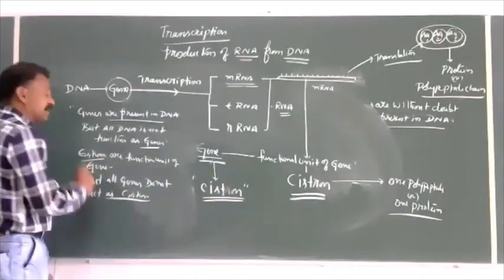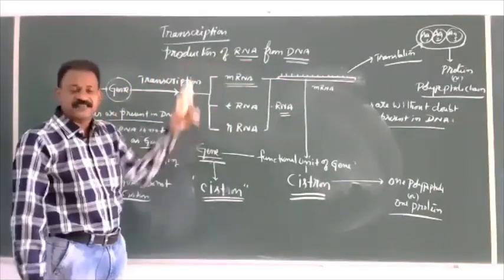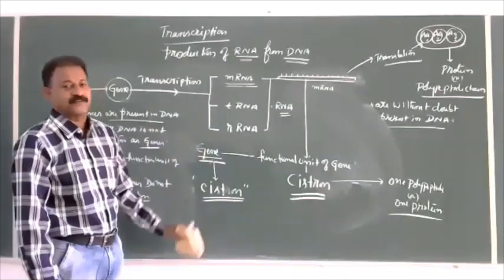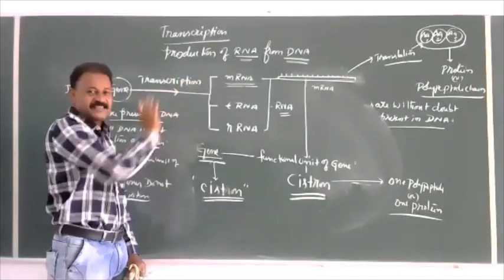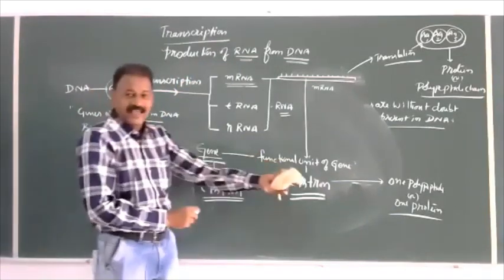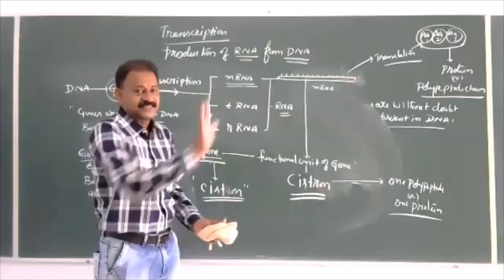What is a cistron? Cistron is that which produces a polypeptide chain. It is nothing but gene. So in the transcription unit, the promoter area is there, and the terminator area stops the gene, but they are not considered as cistrons.